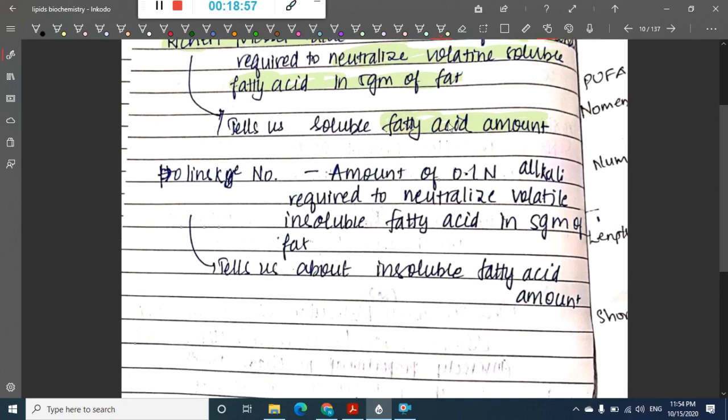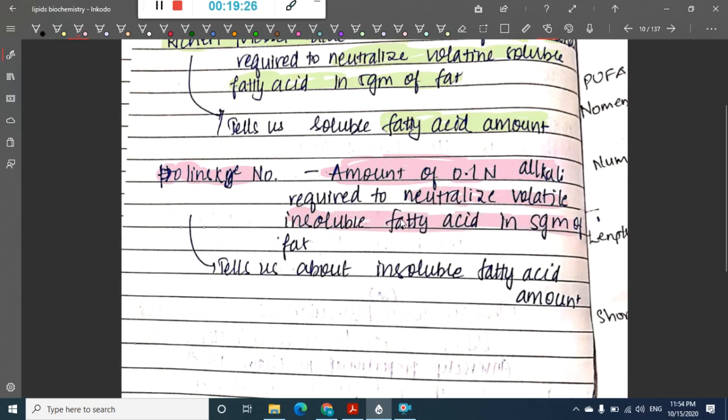Okay. Then we have one more number which is called the Polenske number. This Polenske number will tell us about the amount of 0.1 normality alkali required to neutralize the volatile insoluble fatty acids in 5 grams of fat.